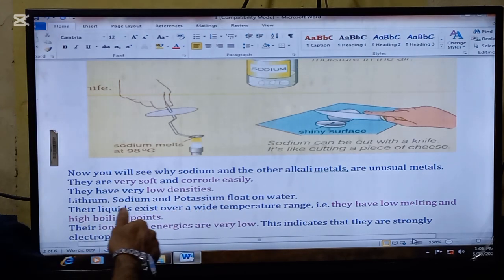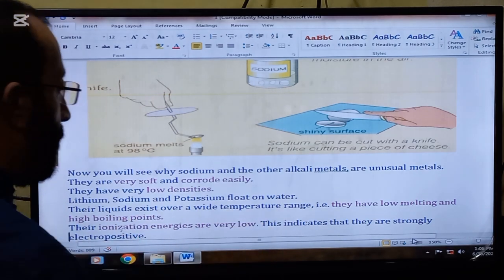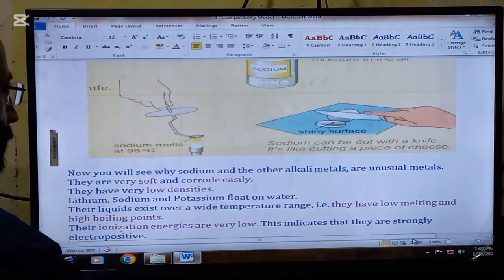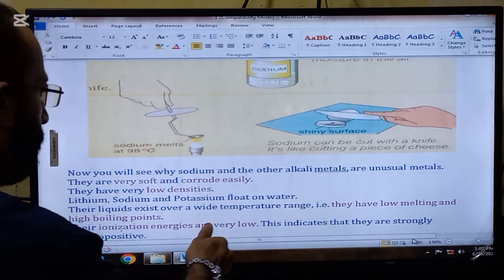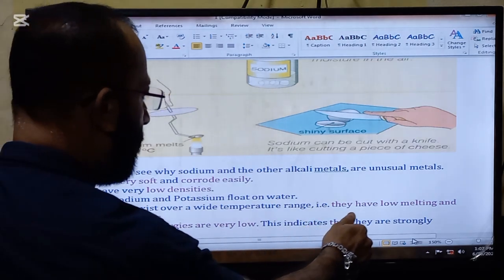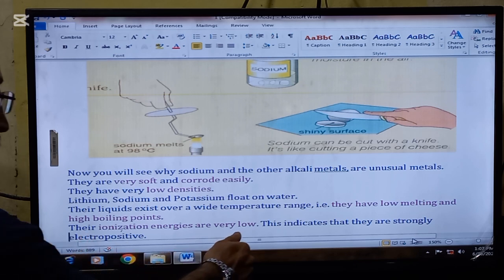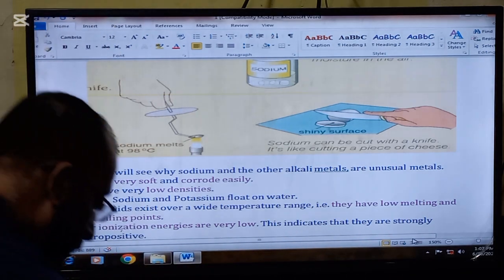Number 2, they have very low densities. Lithium, sodium and potassium float on the water. They have very low densities, because of which they float on the water. Their liquid exists over a wide temperature range. That is, they have low melting and high boiling points. Their ionization energies are very low. This indicates that they are strongly electropositive,